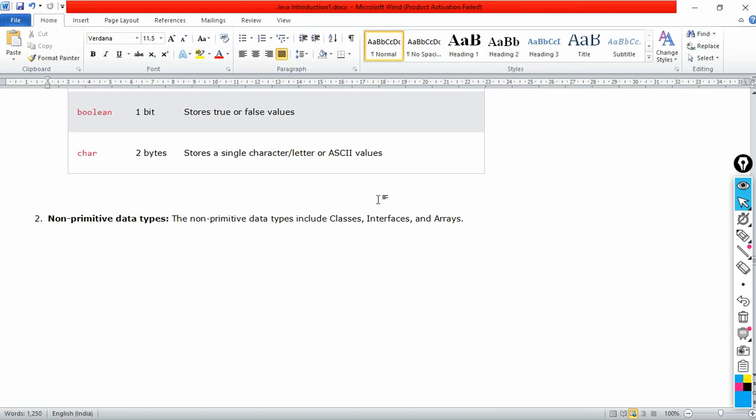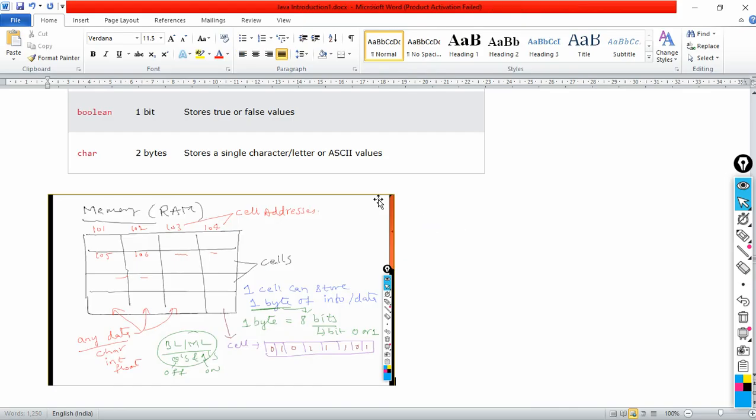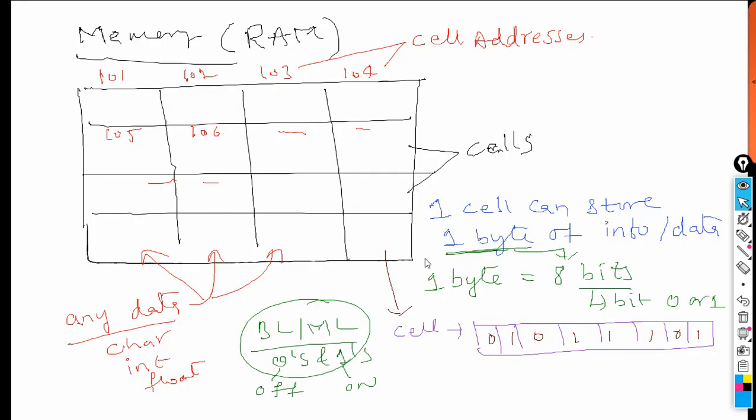Now let me copy and paste this into the notes here. This is what we have understood about the memory. Now let me erase this one, okay, fine.